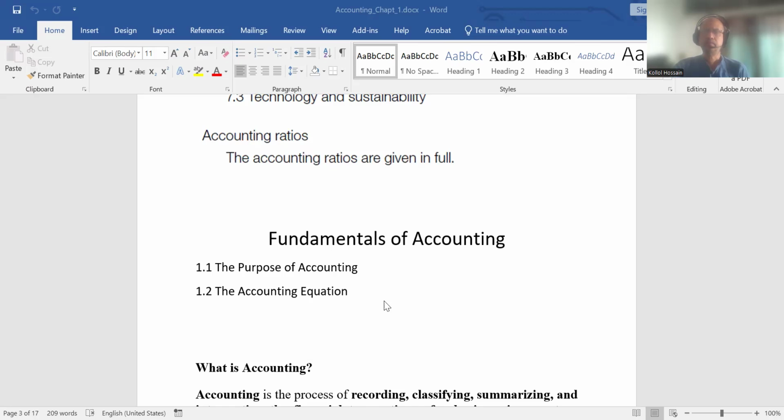The scope of accounting depends on the size and complexity of the business entity.